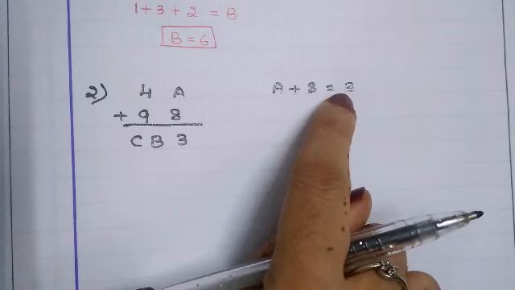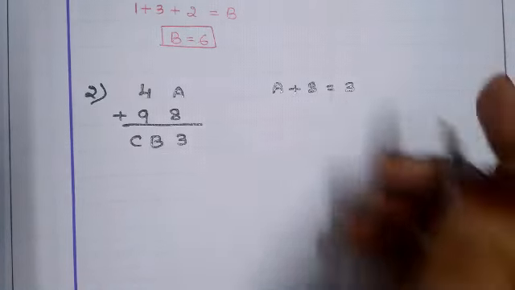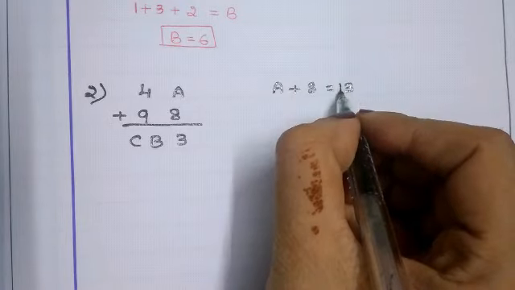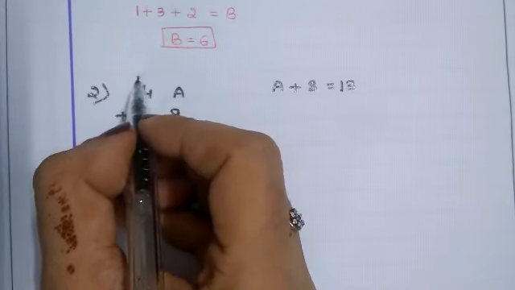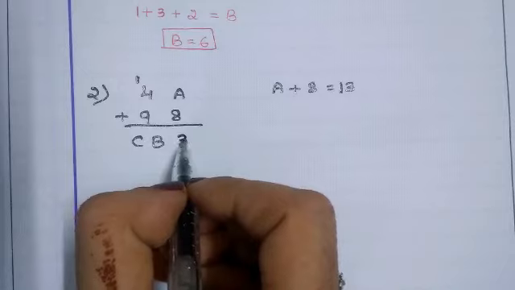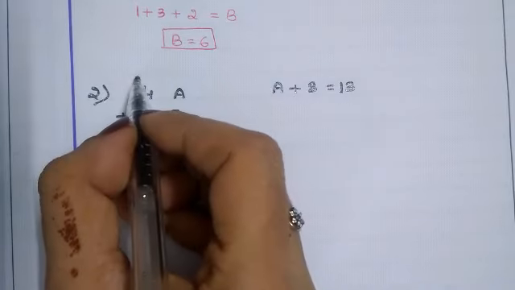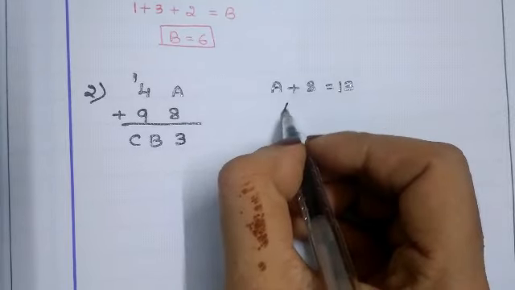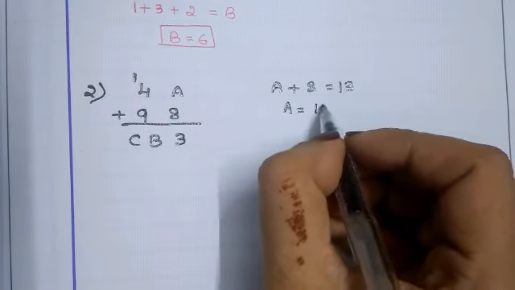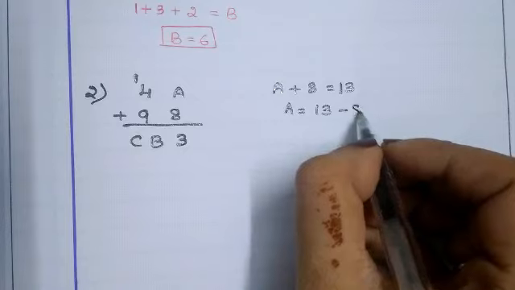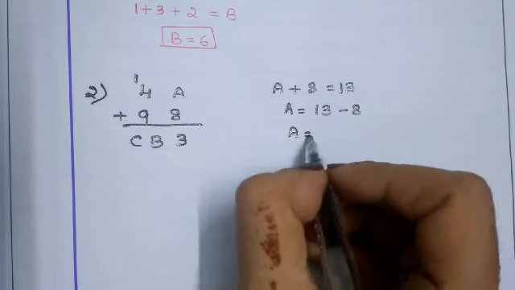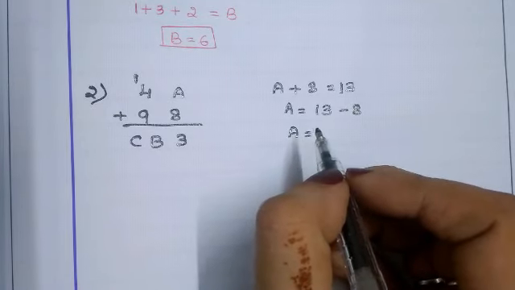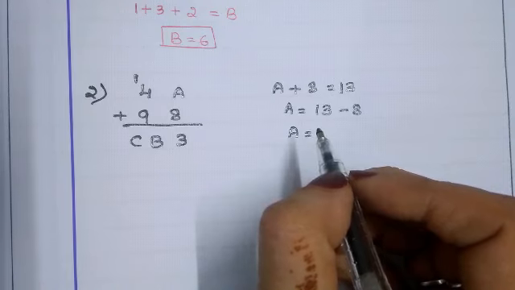It can be 13. It can be 13. So here it will be 13 and 1 will be carried. 13 will be here and 1 will be carried. So what we have to do? A is equal to 13 minus 8. A is equal to 13 minus 8 is nothing but what we will get?